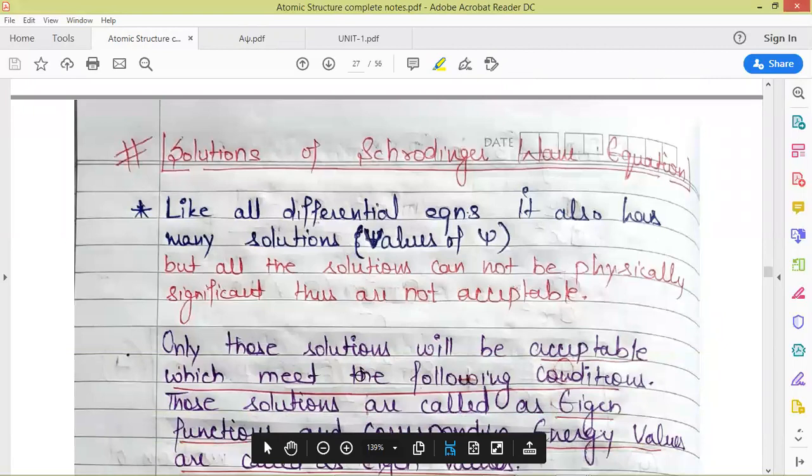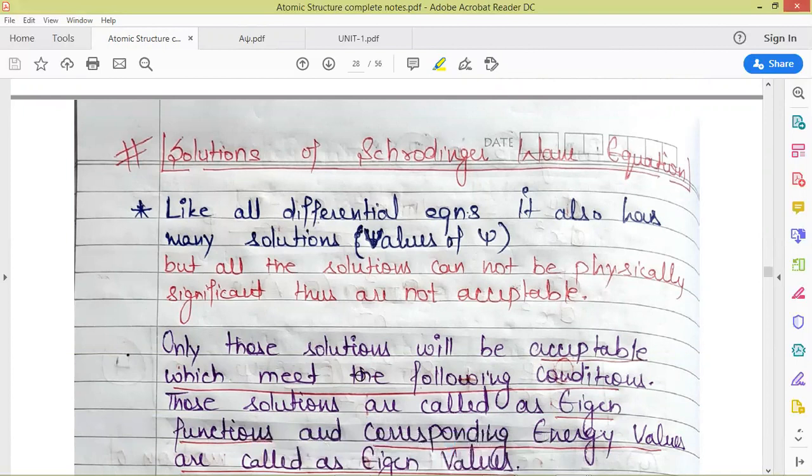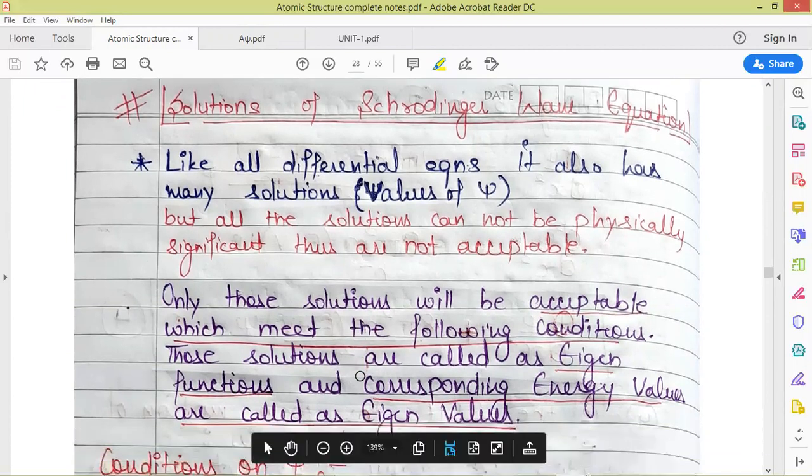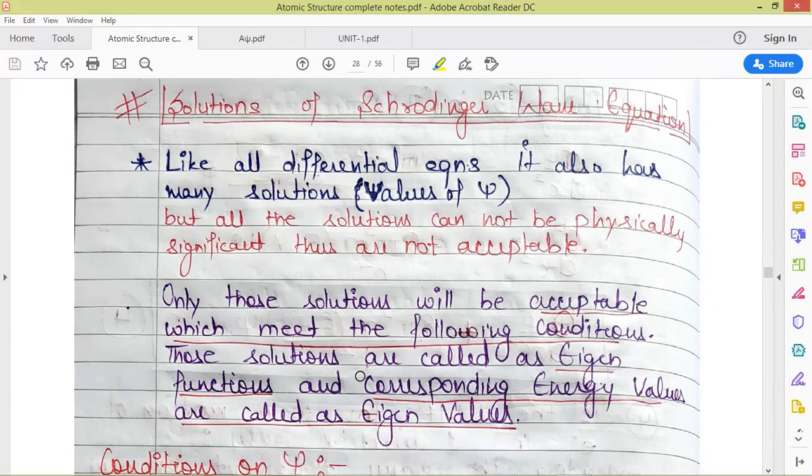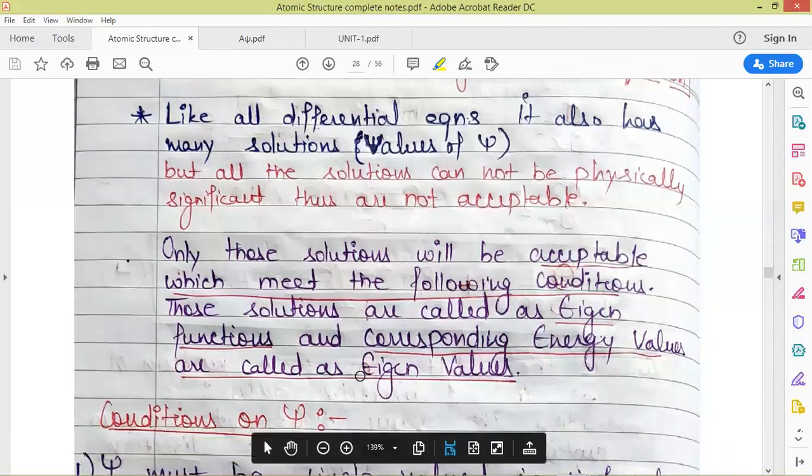Next, we have solutions of the Schrodinger wave equation. Like all differential equations, as it was a double differential equation, this equation also has many solutions. By solution, we mean that many values of psi can be there. But Schrodinger further put conditions on the values of psi, that only those values of psi will be acceptable which will meet the following conditions. He put some conditions for the values of psi. Let us have a look at those conditions.